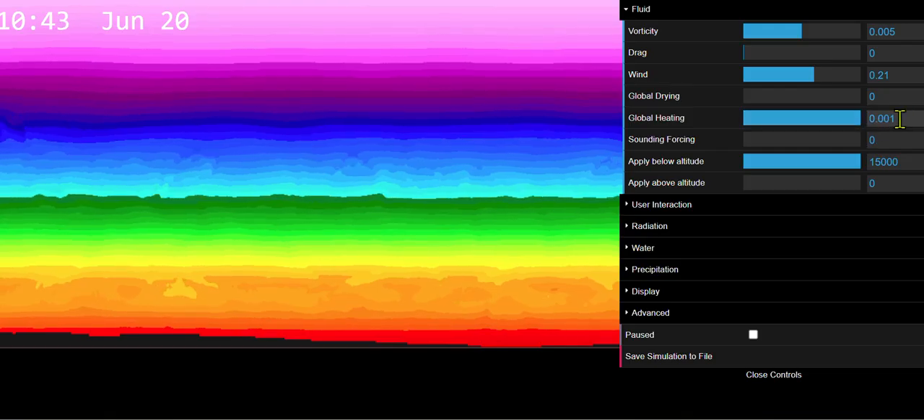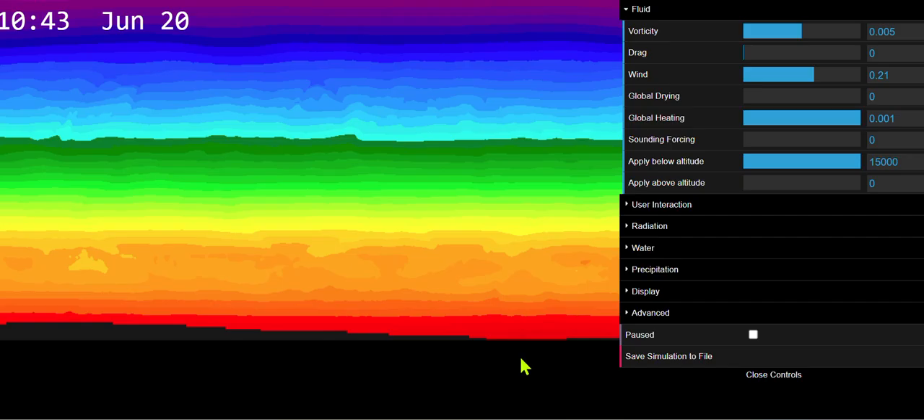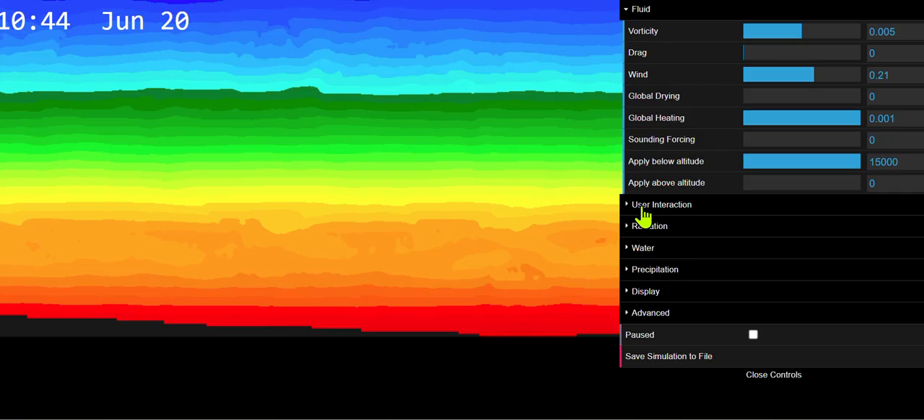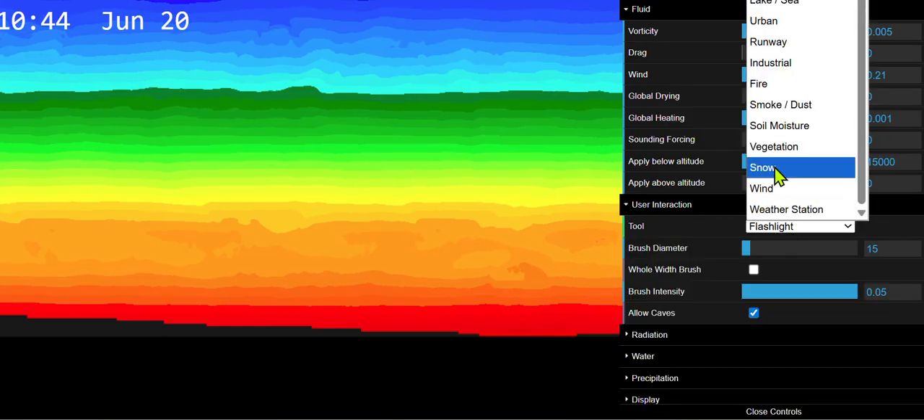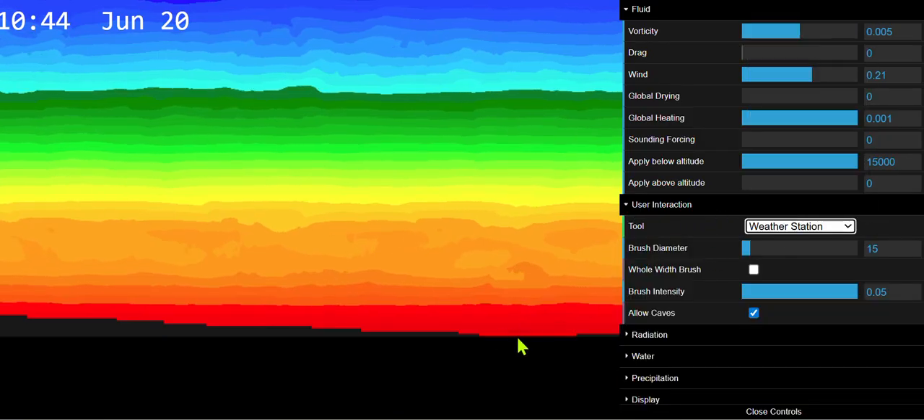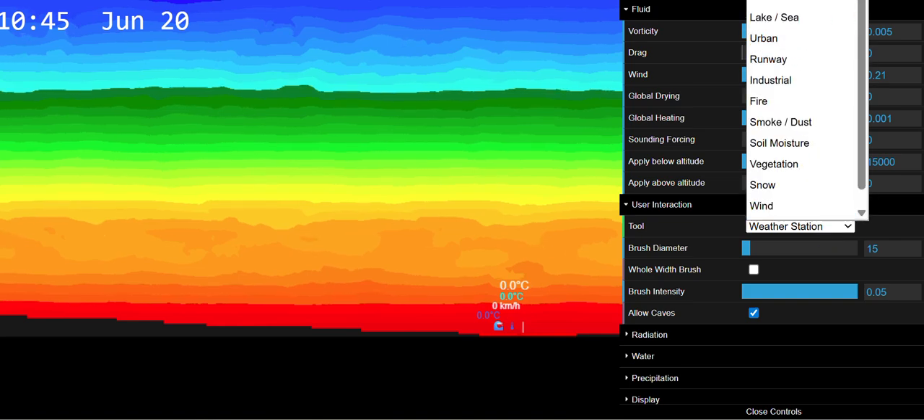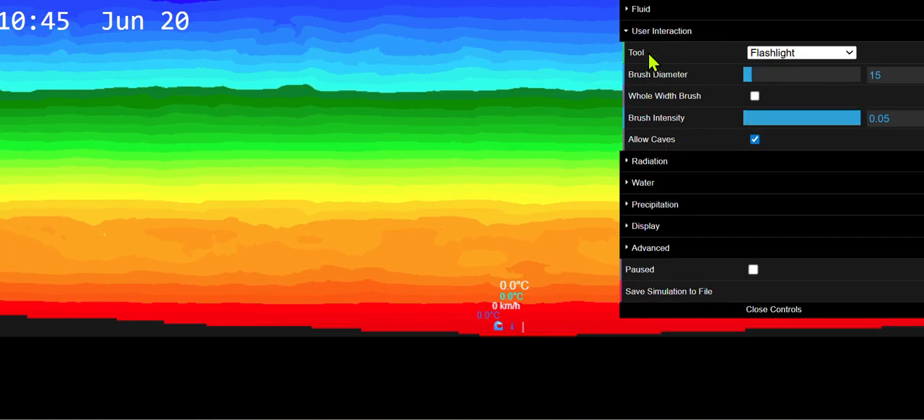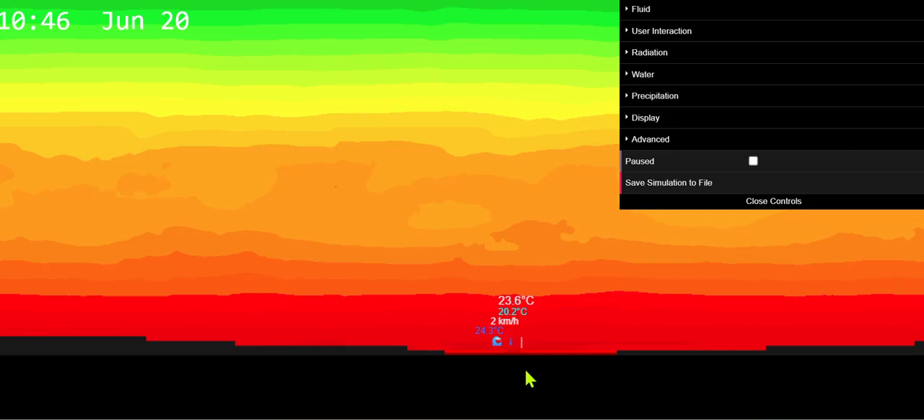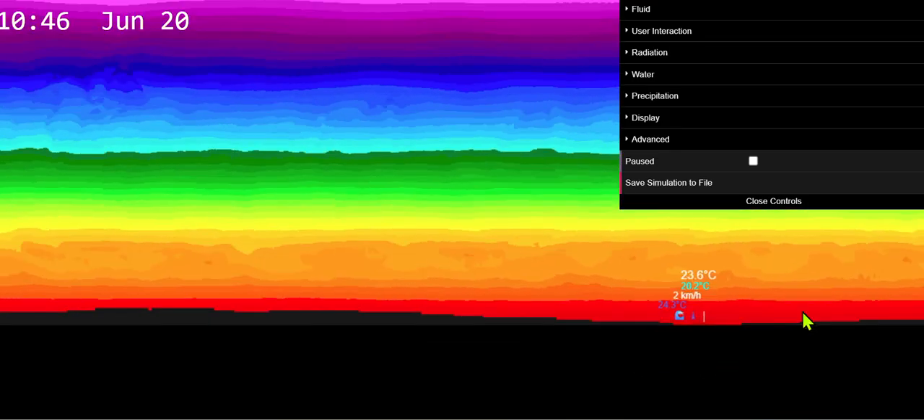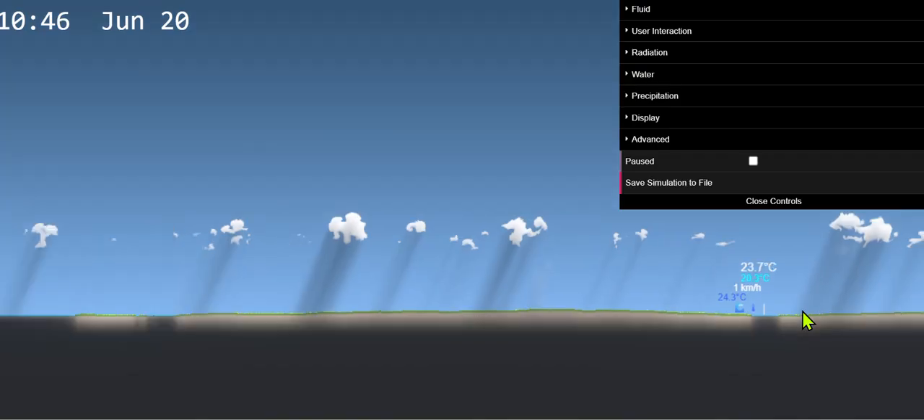And so as you can see, I've turned on global heating and the ground's heating up quite a lot. Before it was this slight orange hue, and now, when I put a weather station, turn on the flashlight. Okay, 23.6 degrees. Not bad, not bad.